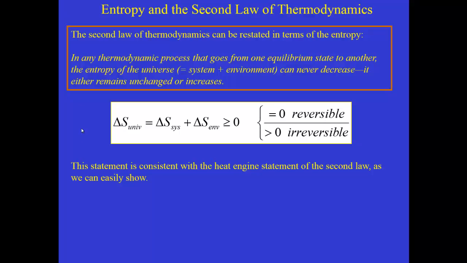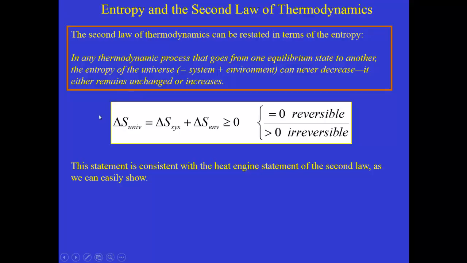In any thermodynamic process that goes from one equilibrium state to another, the entropy of the universe, and here what we mean by the universe is the system plus its environment, so everything that the system is in contact with, can never decrease. It either remains unchanged, which would have a delta S of 0, or it increases.